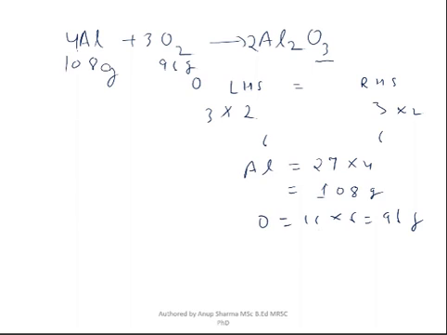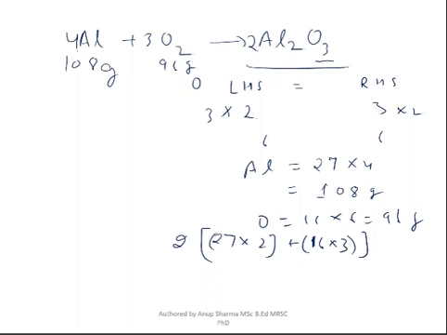So if we calculate the right hand side, it is 2 times aluminium, as I said, 27 times 2, plus oxygen 16 times 3.